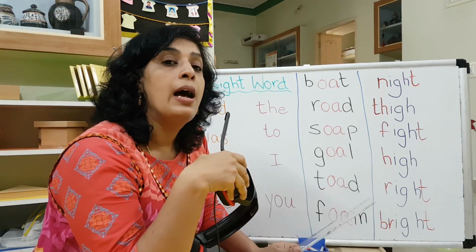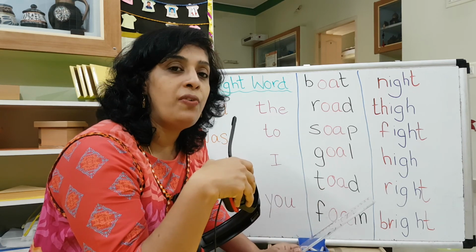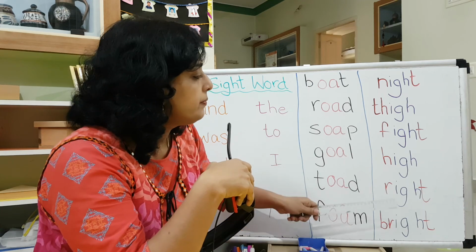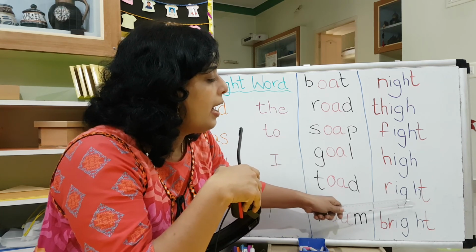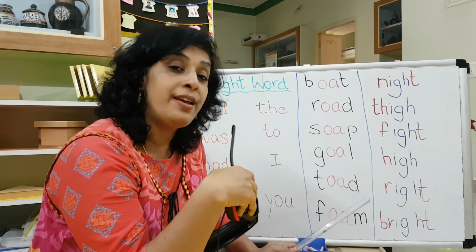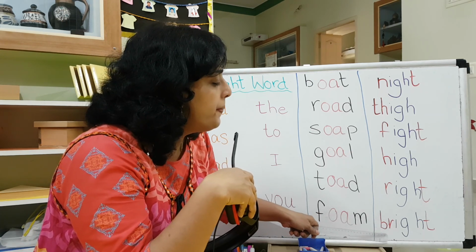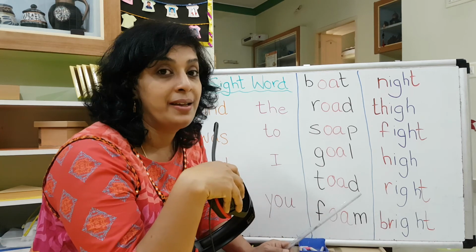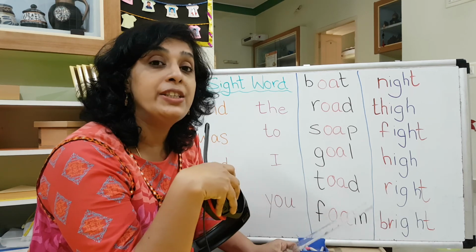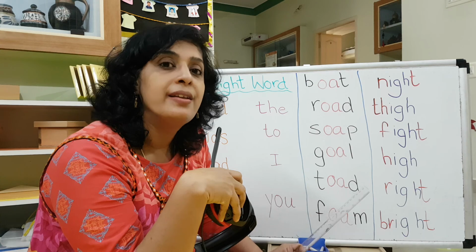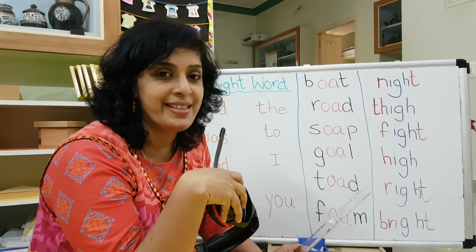High. The kite is flying high. Right. Yes, you are always right. Next one. Bright. The bright stars in the skies.